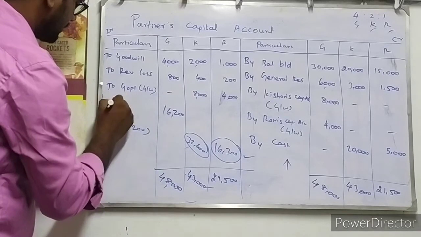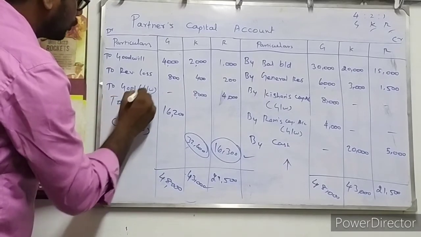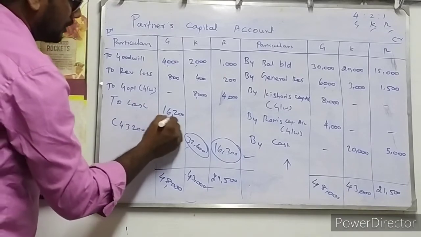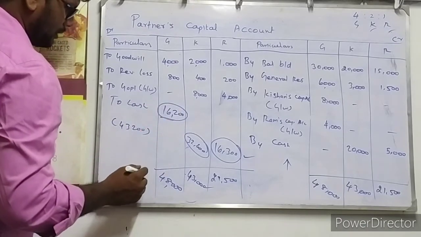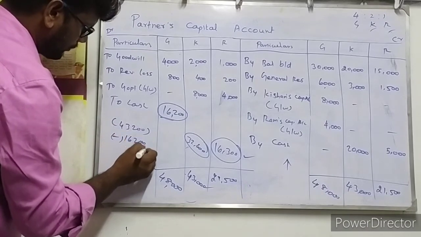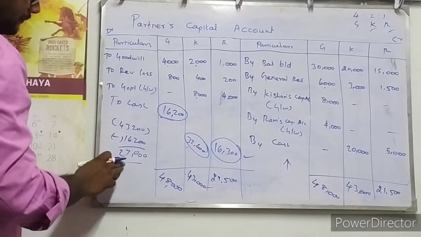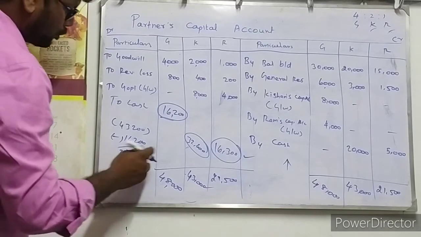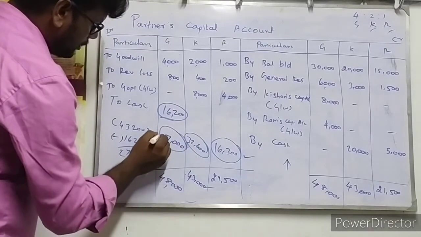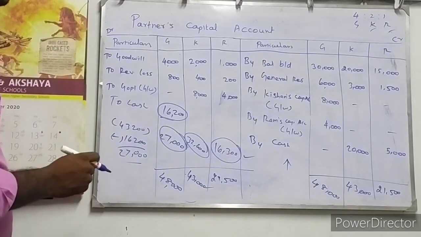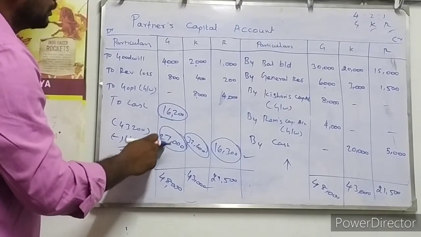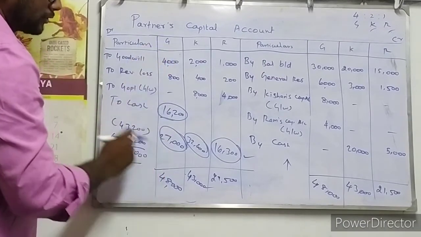16,200 rupees by cash they instantly paid to the retiring partner. 16,200 rupees is paid, so 16,200 rupees we are going to deduct. Then how much will come? The remaining 27,000 rupees will be transferred to the retiring partner's loan account.